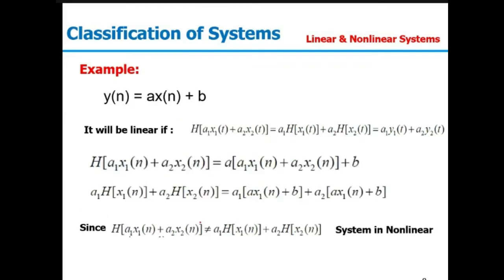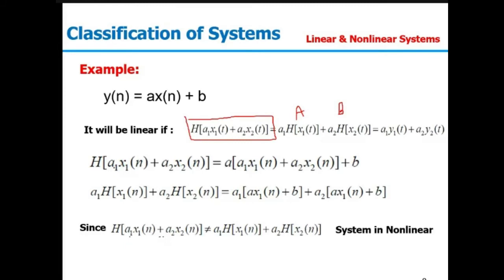Another example, y(n) equal to a x(n) plus b. Again, first we will cross check it for the left hand side. Then we will check it for the individual a and b parts, and we will go for the summation of a and b. So in the first case, the input will be a1 x1 plus a2 x2.